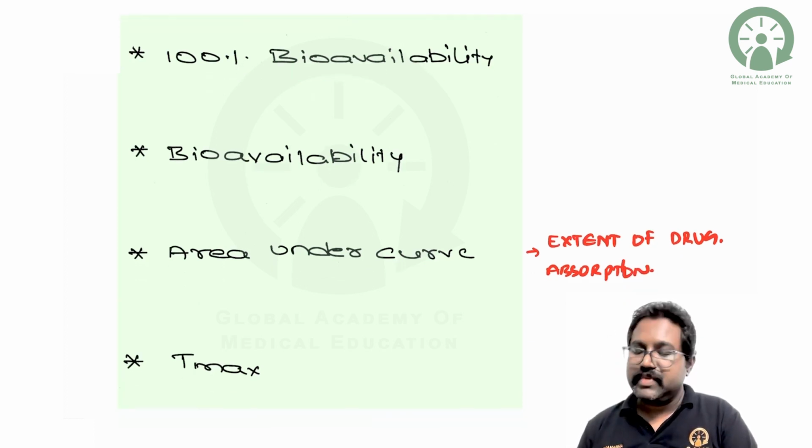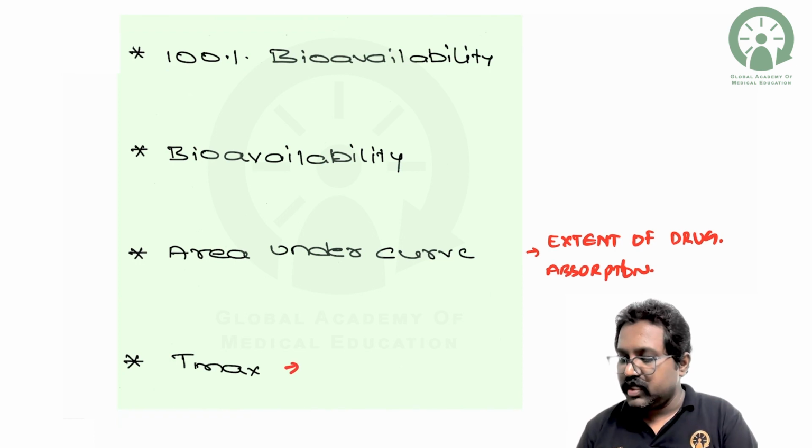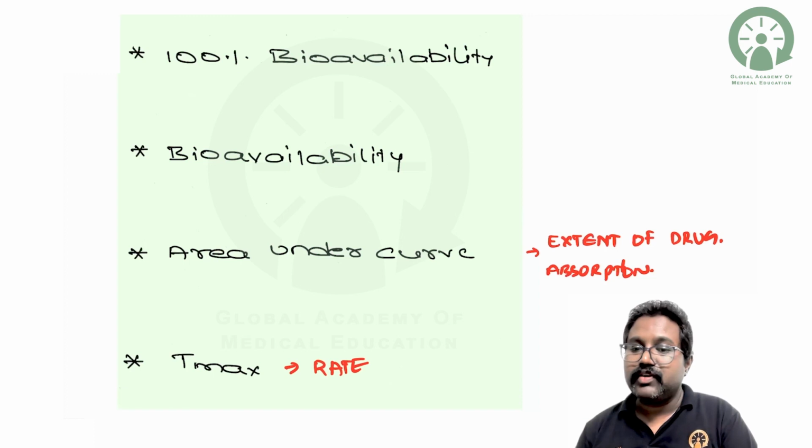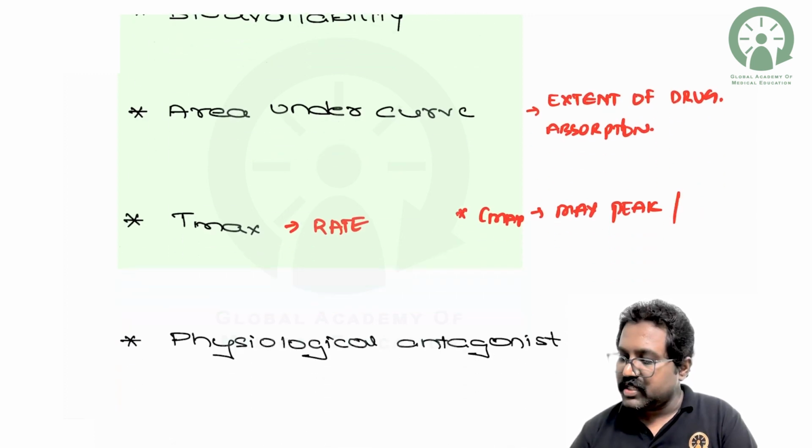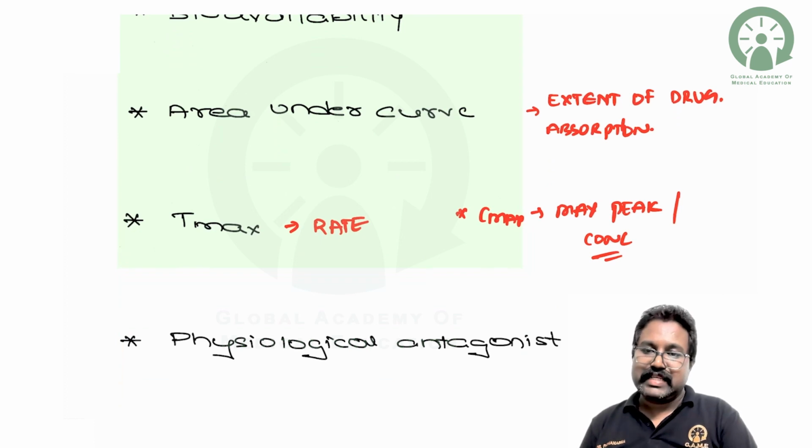What does Tmax tell about? Tmax will tell you about the rate of drug absorption. There is one more term called Cmax. Cmax will tell you about the maximum peak or the maximum concentration that is attained at the Tmax level.